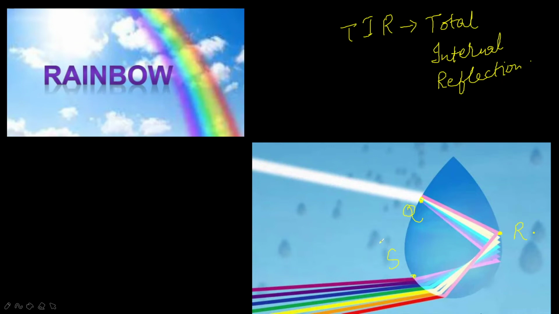So this is about the refraction. What are the things taking place here? This is the sunlight. Here the refraction took place.